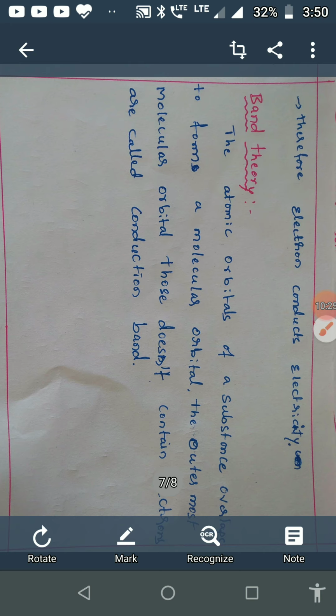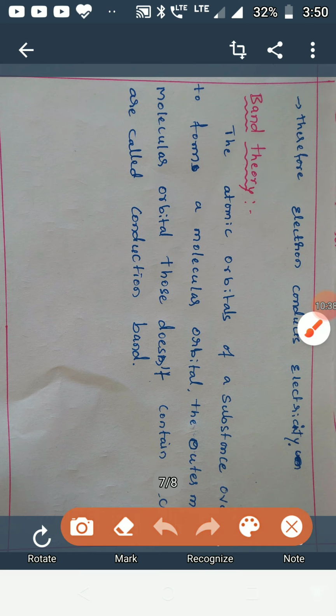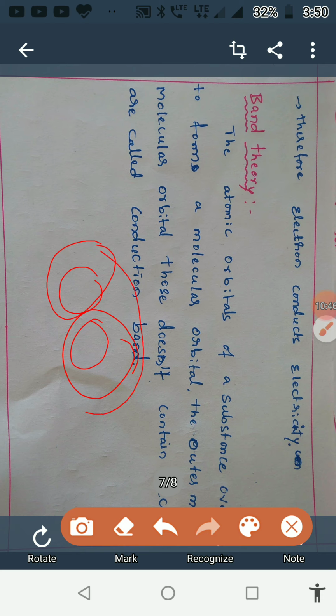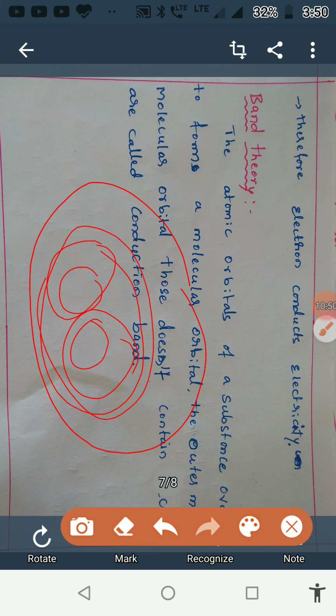Next, we shall move on to the formation of conductors, insulators and semiconductors, which can be explained by a theory called band theory. If we take a molecule, the atomic orbitals which are present in a molecule overlap each other to form the molecular orbitals.